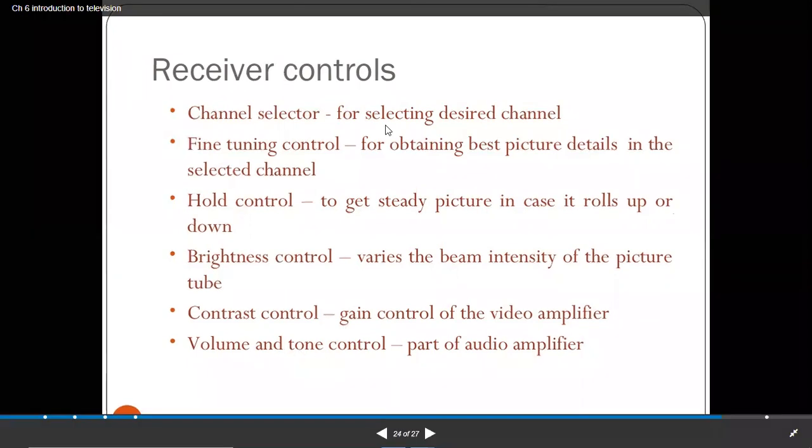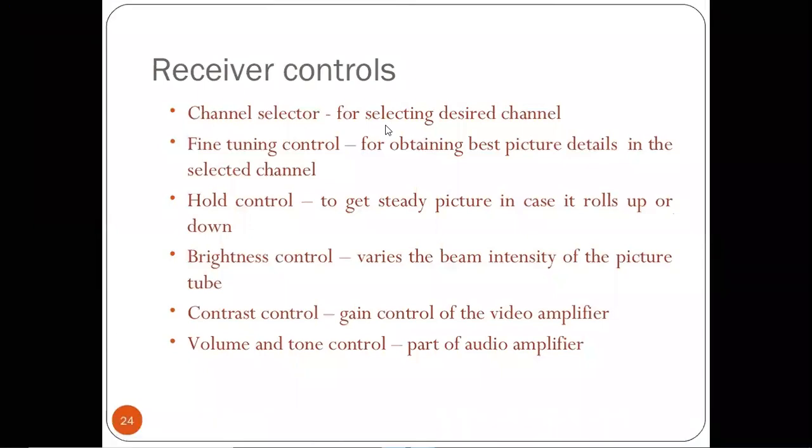By using the volume control, we are able to increase the volume of the system. We have the plus sign on the volume control and a negative sign.